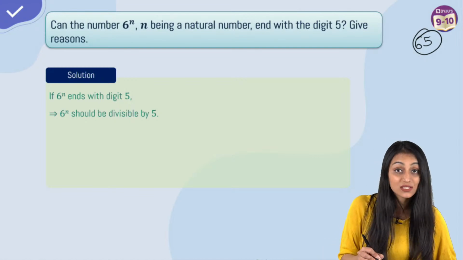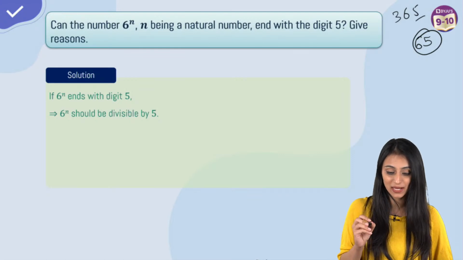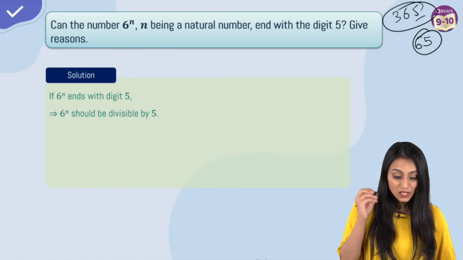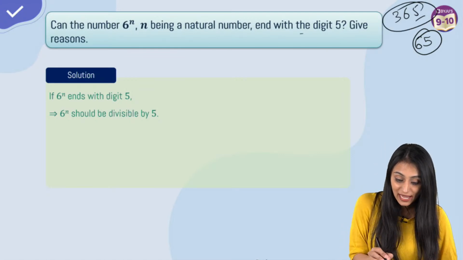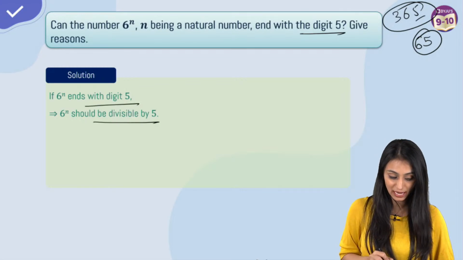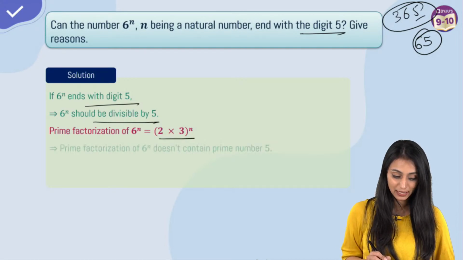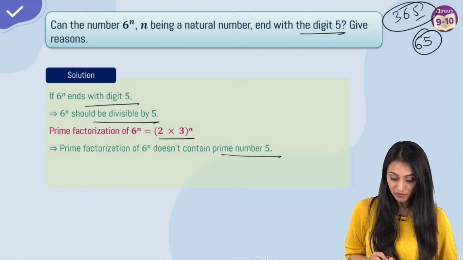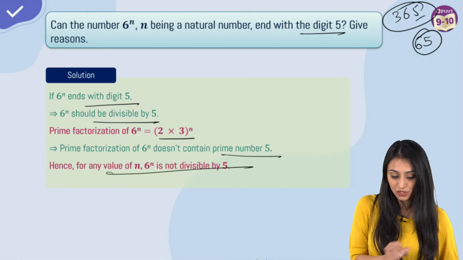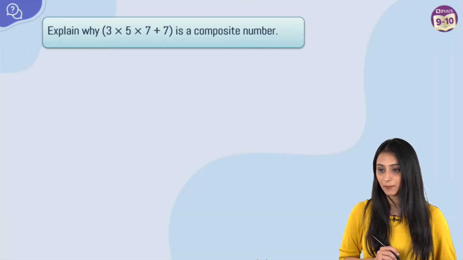Let's suppose 6 square was 36. Let's suppose if 5 was there at the units place, then it will be divisible by 5. So if the question is saying, will it ever end with digit 5? If it ends with digit 5, it will always be divisible by 5. But its prime factorization is 2 times 3 to the power n. Since it doesn't contain prime number 5, it can never end with digit 5. It will not be divisible by 5, right? So it can never end with that.